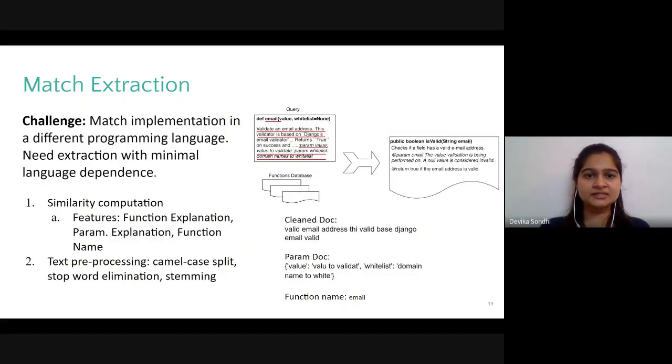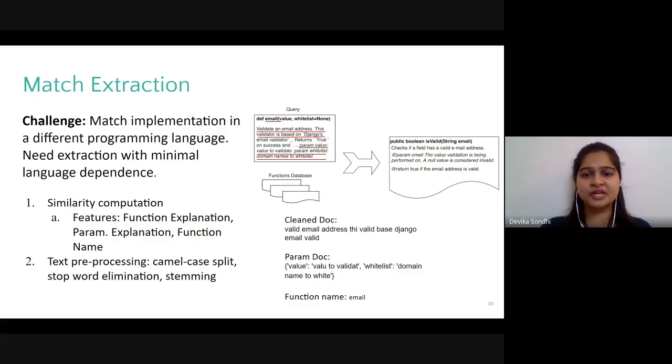Since the functions may be implemented in multiple languages, Metallicus maintains minimal dependency on the language of the implementation and instead considers other features associated with the functions to compute a similarity score. The features that Metallicus uses are the function's description found in the documentation, their parameter description that are also found in the documentation itself, and the function's name.